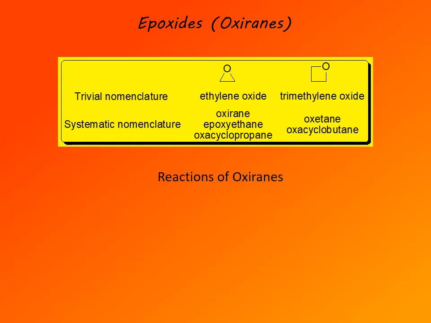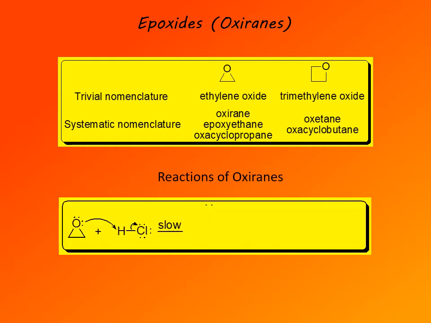Oxiranes or epoxides are highly reactive because of the angle strain and torsional strain in a three-membered ring. So they readily undergo ring opening reactions with typical electrophilic reagents. For example, hydrogen chloride. The first step is a slow protonation step to give the oxonium ion, and then in a second step, backside attack in an SN2 type reaction is a fast step to result in the open chain product.